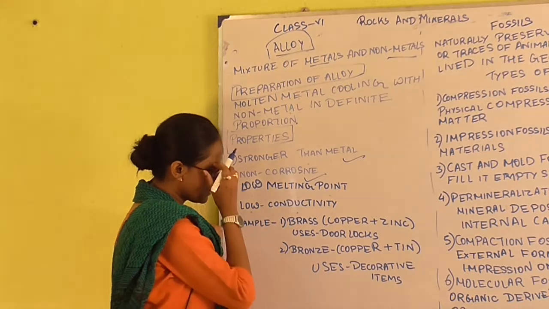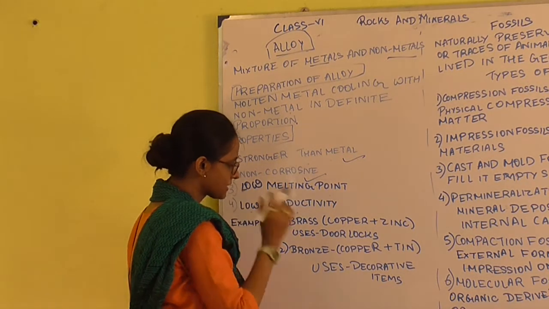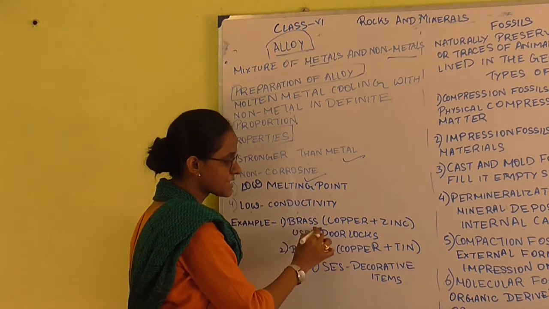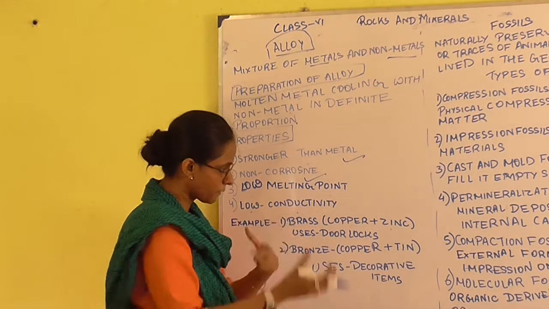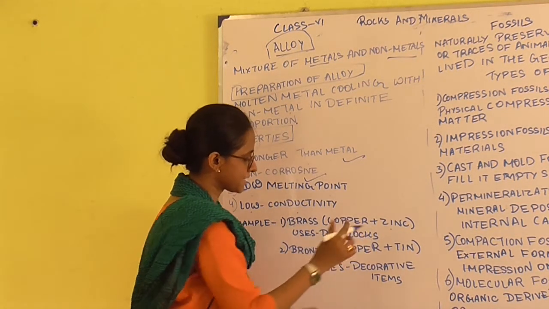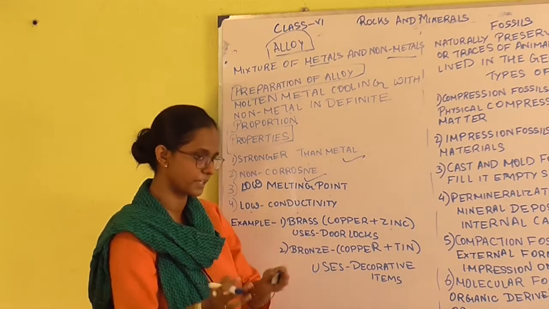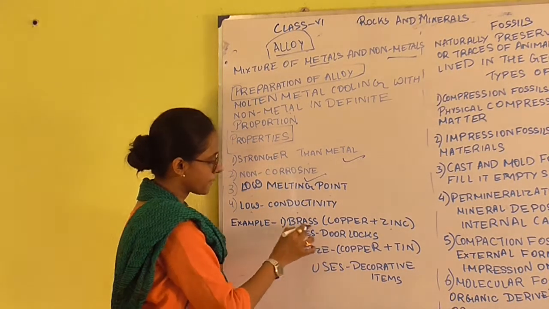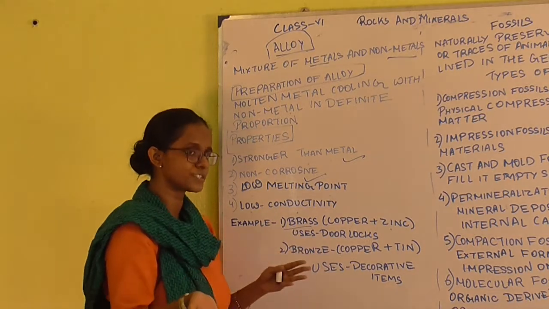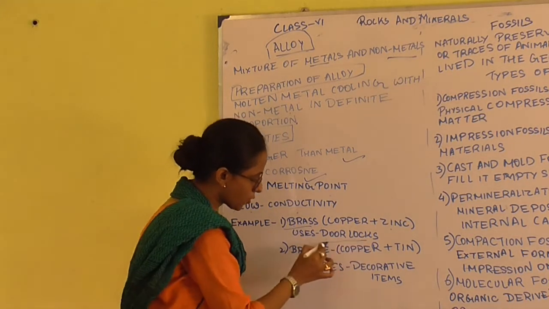Now, what are the examples? The first example is brass. Brass is formed of copper and zinc. How is brass formed? Whenever zinc and copper are mixed together, that forms brass. What are the uses of brass? It is used in door locks.